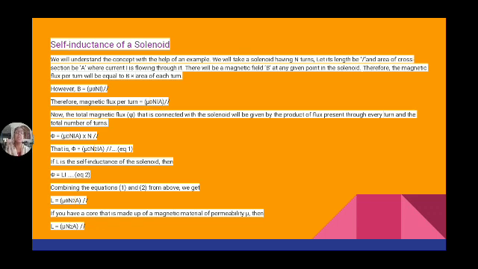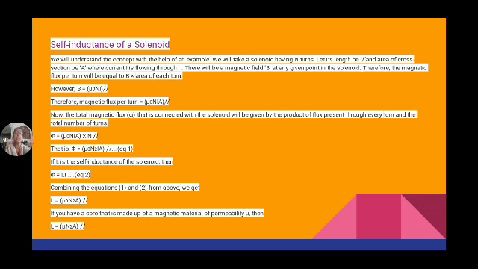Magnetic field strength per turn. So phi is equal to mu naught into N I A by L.